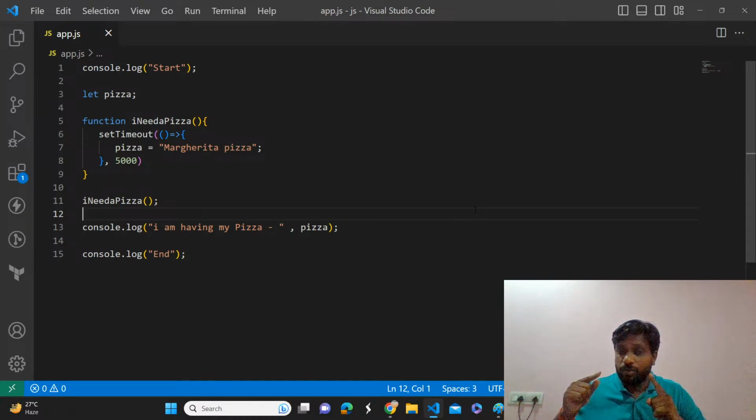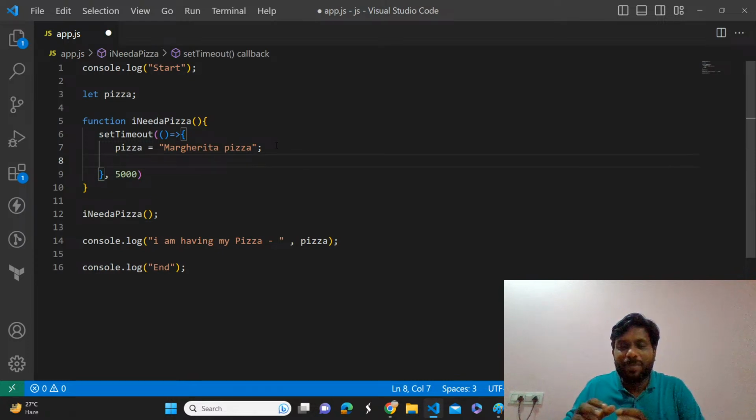Yeah, we can put console.log inside the setTimeout function. That is one thing, because here if we can do console.log, I'm having my pizza. That's a correct answer up to some extent. But normally, because we don't know, sometimes the logic will be different. Sometimes I want to have the pizza at the same time, or I want to give that pizza to another person, or I want to take that pizza to my home, or I need to take some different action. Instead of doing console.log, that is the correct answer, but is there any other way to handle it?